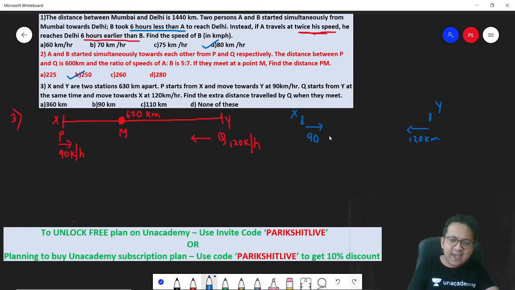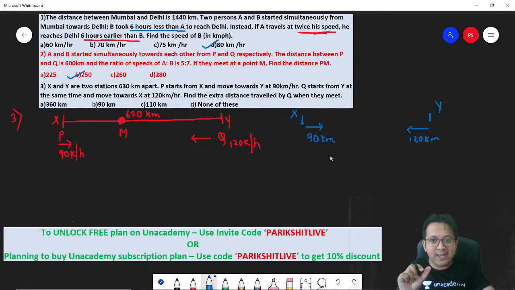So can I say at the end of 1 hour, the distance between them reduces by 210 kilometers? How did I get 210? 90 plus 120. 90 plus 120 is 210 kilometers. So the distance between them reduces by 210 kilometers every hour.